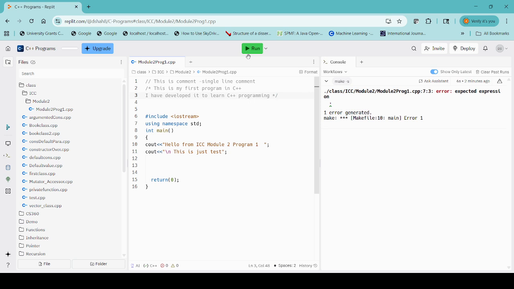Okay, and now let me run our code. There will be no effect of these comments on our output because they are for reference purposes. So in case you don't want to execute certain code, just use a comment, either single line or multi-line, as per your requirement.